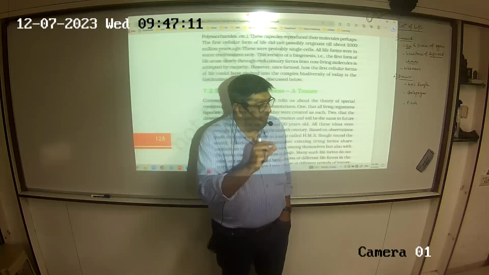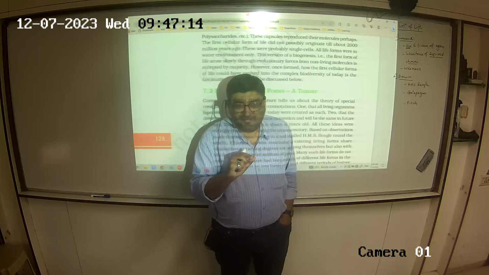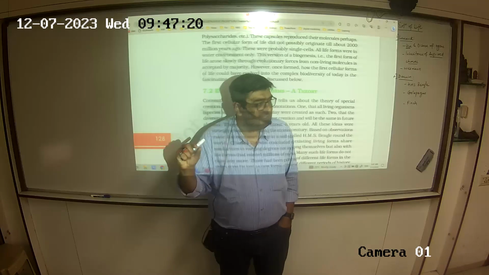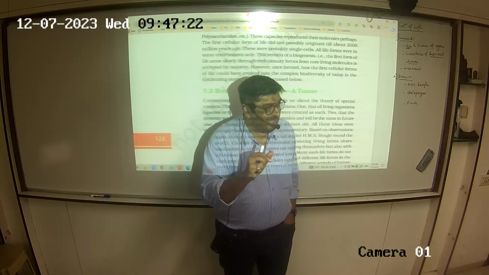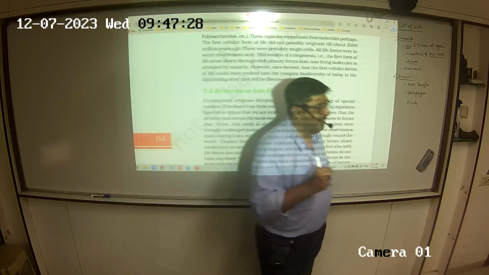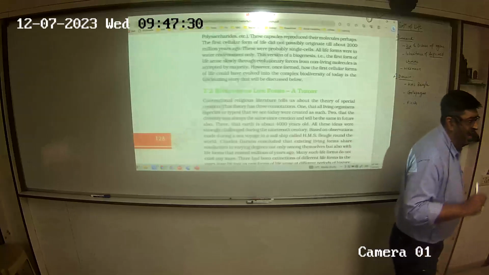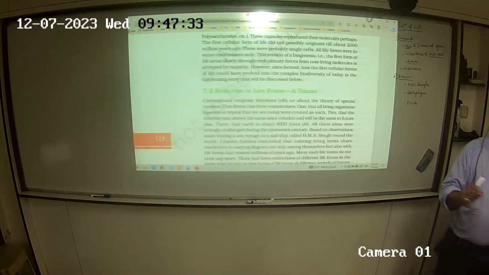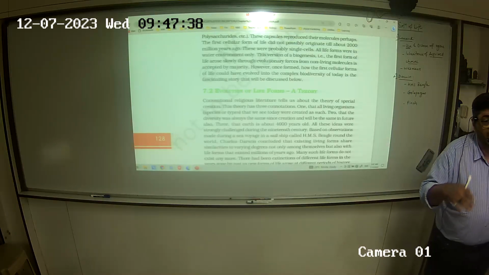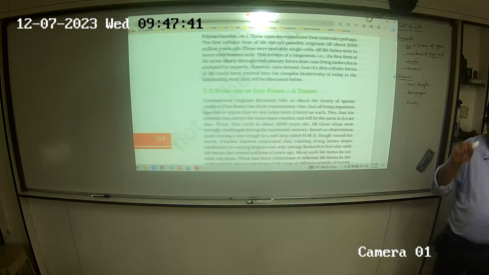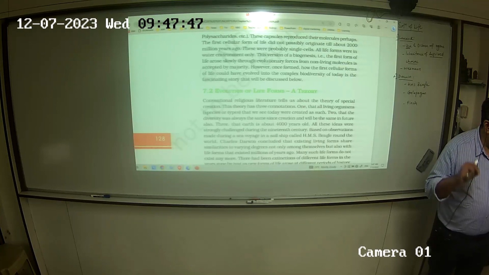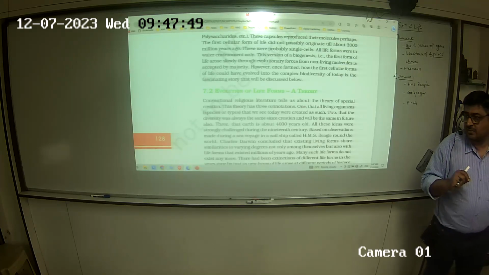In some of them the beak was modified to pick up worms. In some of them the beak was modified to pick up seeds, or to pick up grass. The changes in the species were nothing but alteration in the beak. So that got him thinking: on one island, how can there be so many different species of the same bird, the finch only? So many different ones. So how does speciation, the formation of species, occur? That is why the book which he wrote was titled Origin of Species. Its subject matter was the origin of species.